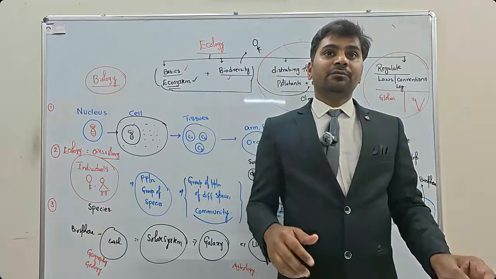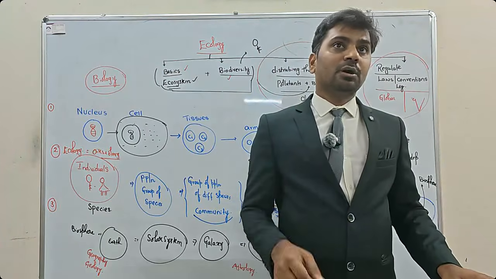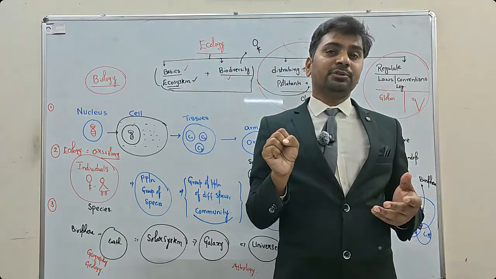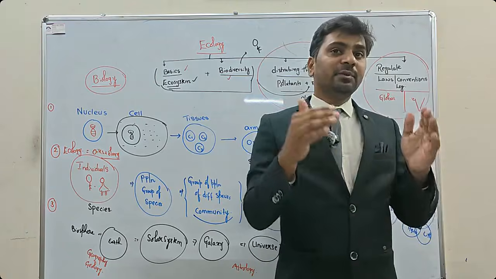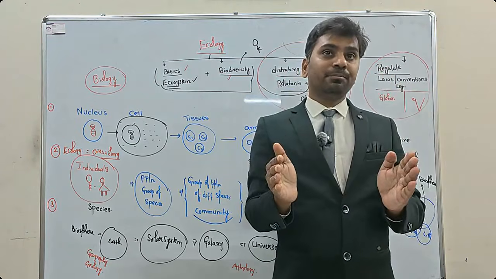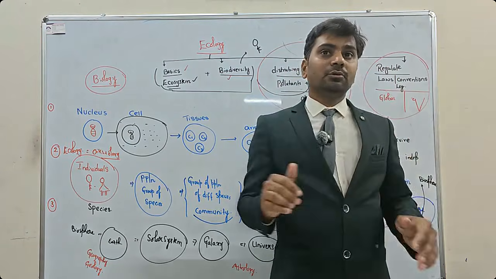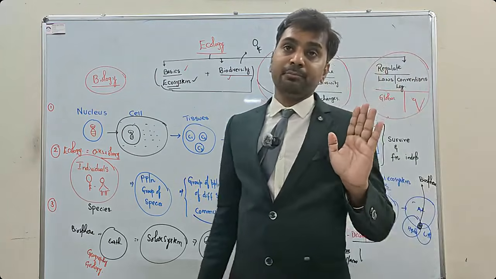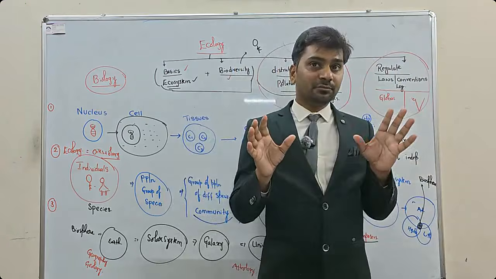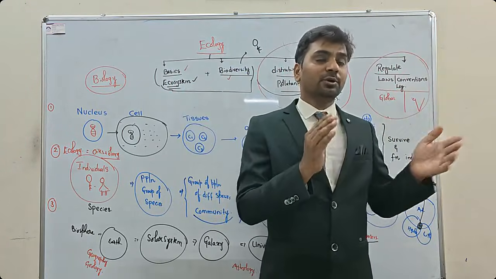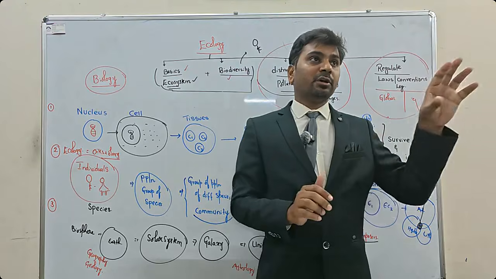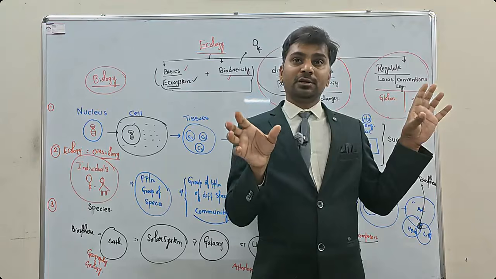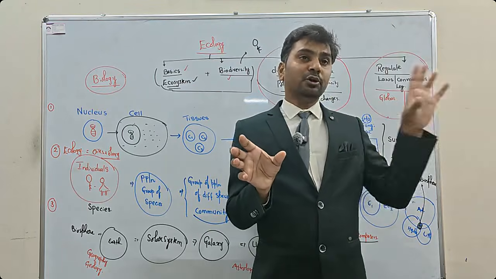Energy flow means every organism has to survive here. So the major energy is coming from the sun. From the sun, how that energy will be captured, and how that energy will be transferred from the producer to the consumers. So for that, biotic components of ecosystems are classified into two types. First you have to understand, ecosystem consists of two things: one is biotic components, second one is abiotic components. Abiotic components are those components which do not have life. But for biotic components or organisms to survive, abiotic components are important.